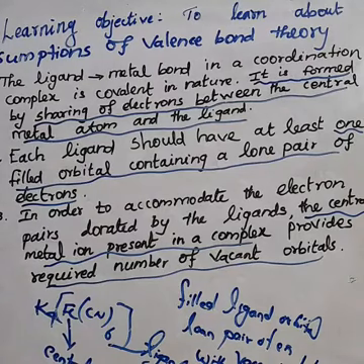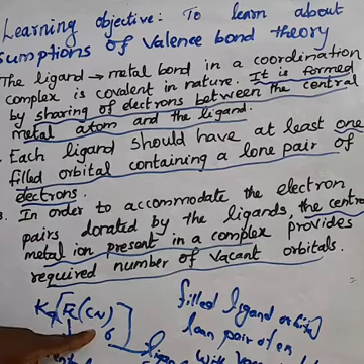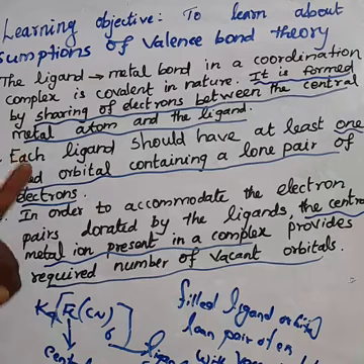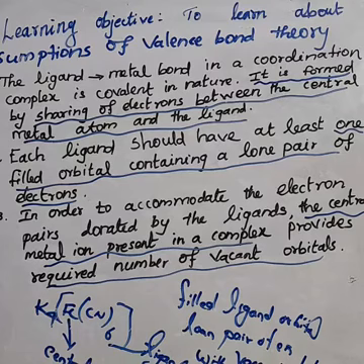The second assumption: each ligand should have at least one filled orbital. Here there are 6 ligands. Each ligand should have at least one filled orbital containing a lone pair of electrons. This is the key point.